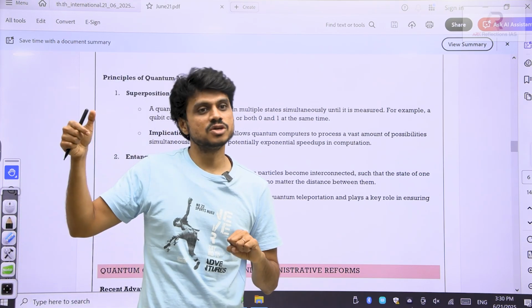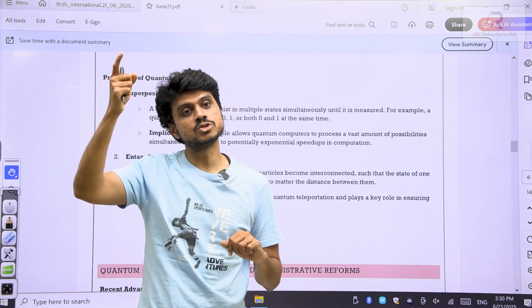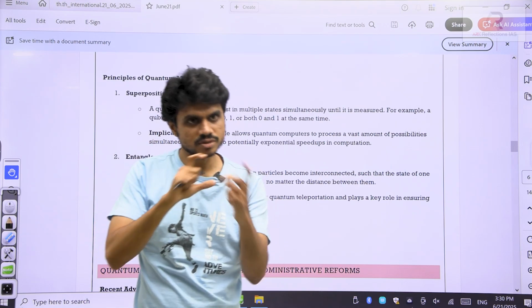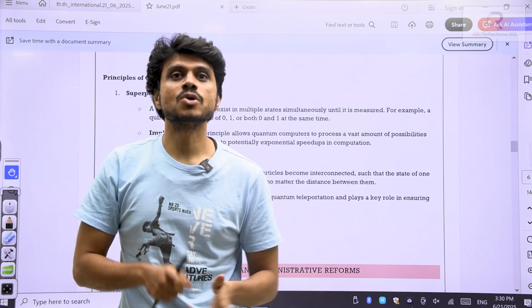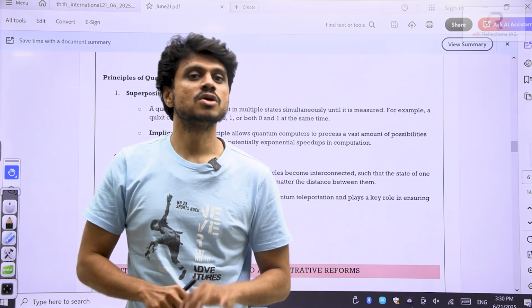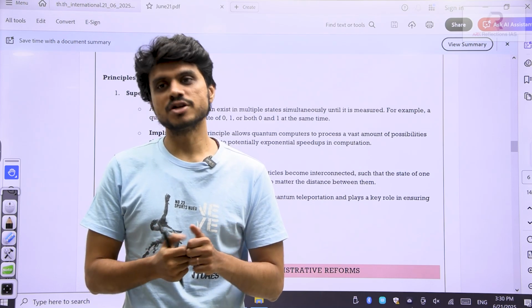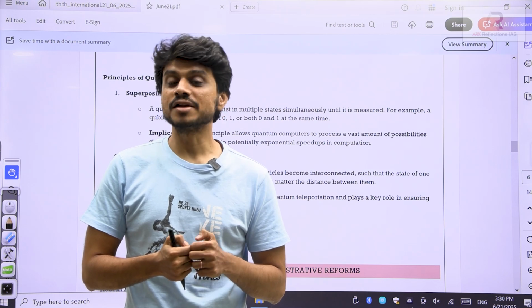If I change this 0 somewhere here, the 1 which is located at some other place can also be changed. It means these bits can sometimes get entangled. You can understand how this can be used this way: suppose I have sent a message to one person, banking related information.